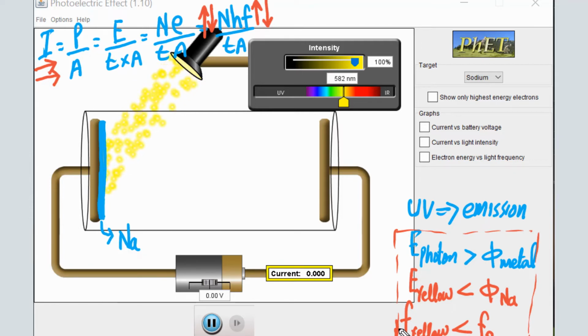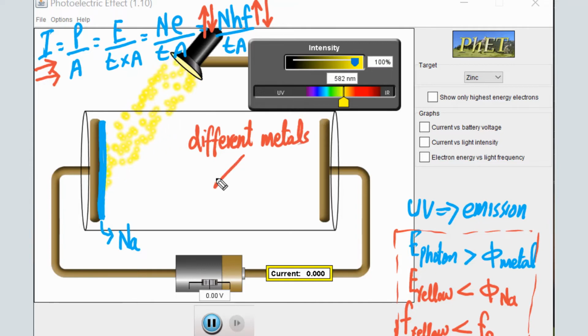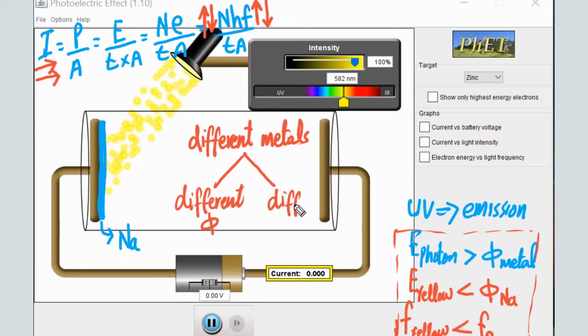Now let's try to change this metal. Let's move on to zinc, for example. As zinc is a different metal, different metals have different work functions and also different threshold frequencies.